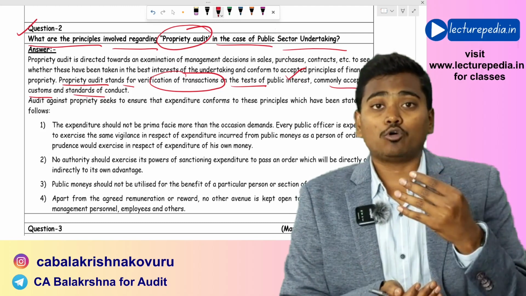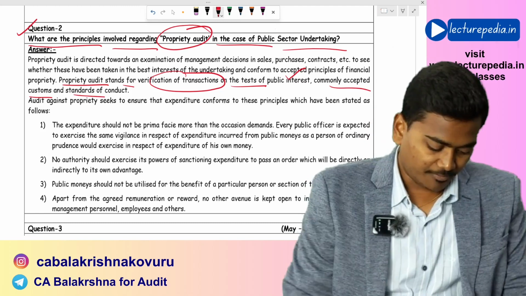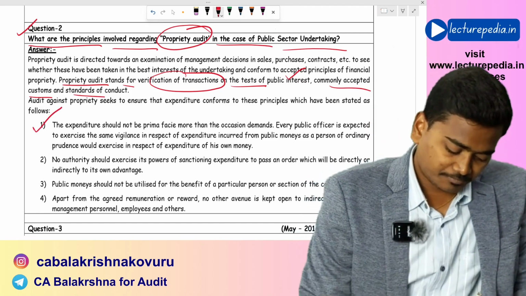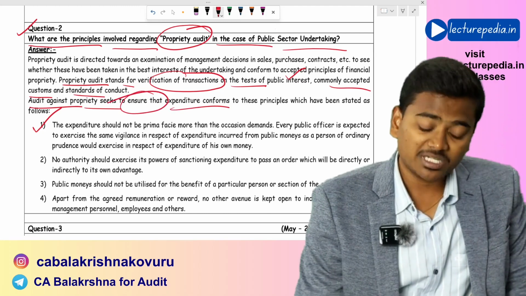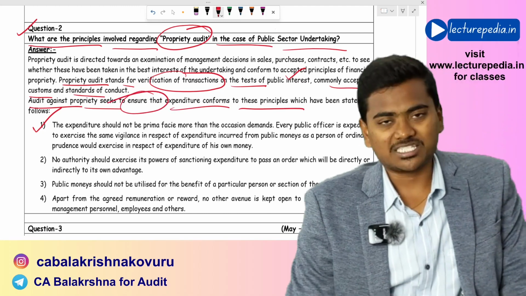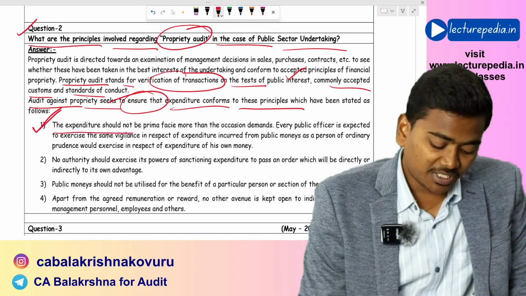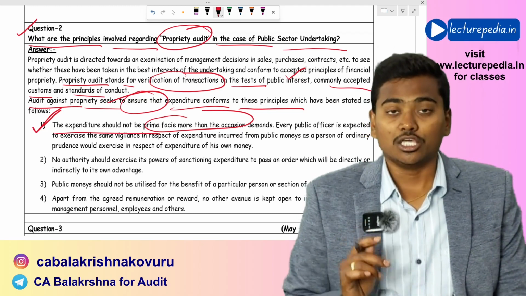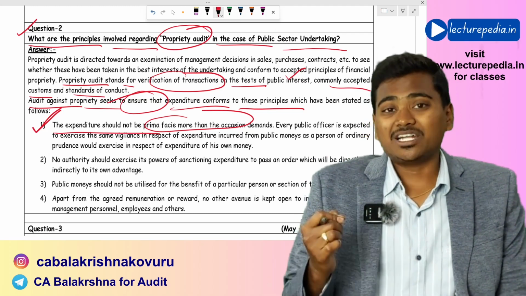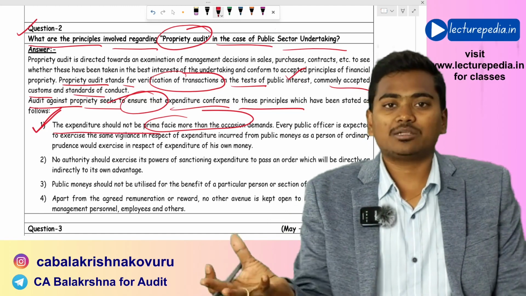Now there are four principles with respect to this propriety audit. What are they? Basically, audit against propriety seeks to ensure that expenditure conforms to these four principles. First of all, the expenditure should not be prima facie more than the occasion demands. You should not spend more than the expenditure that is demanded by the occasion.